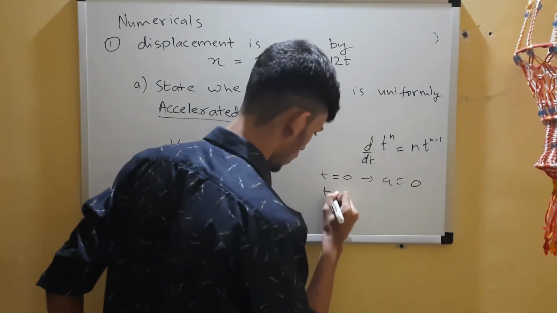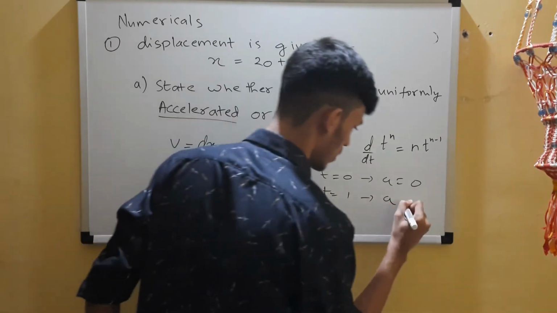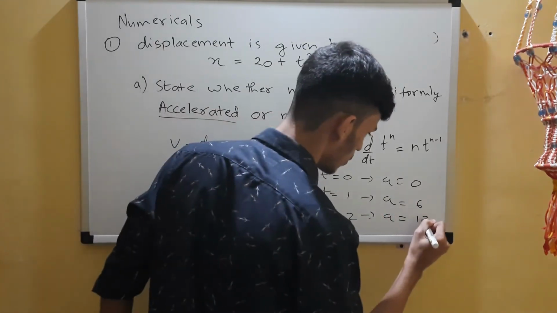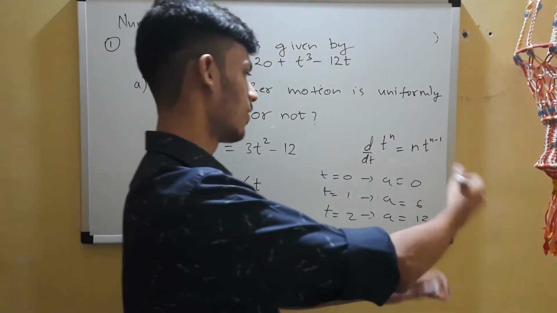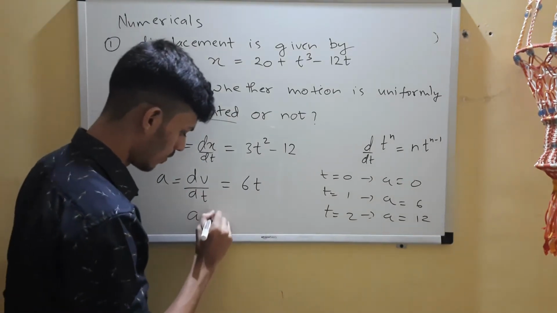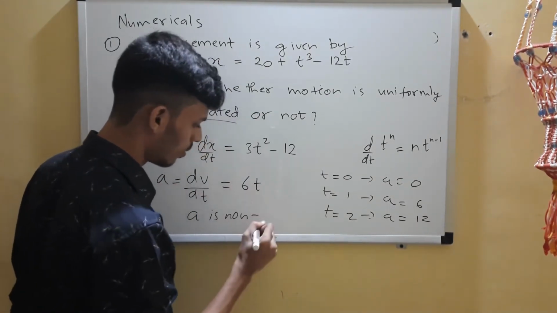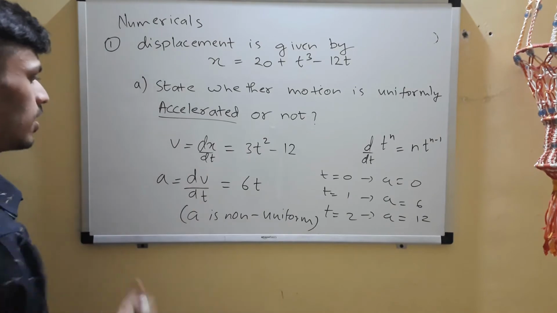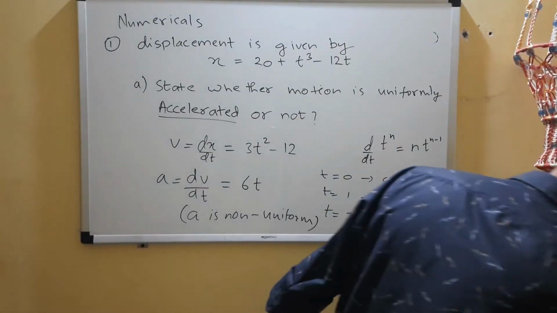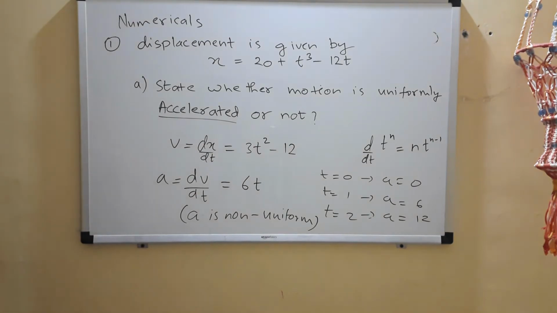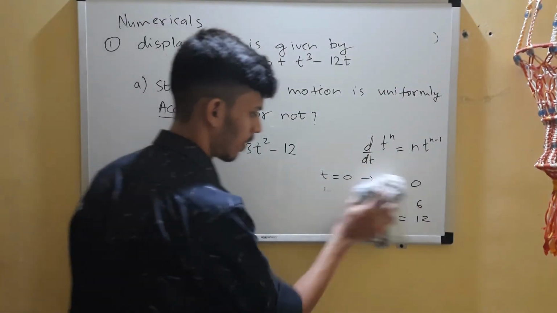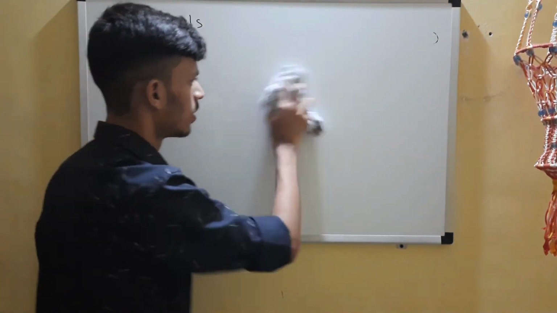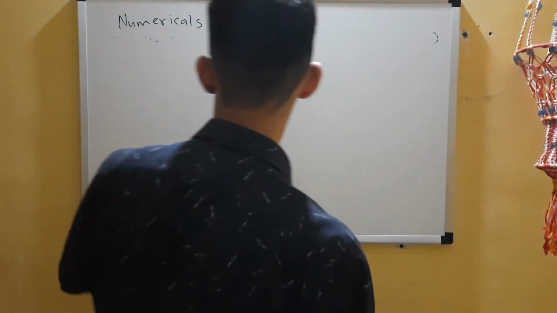If t equals 1, a is 6. If t equals 2, a is 6 twos are 12. So you can see that it's varying, right? It's varying with respect to time. So a is non-uniform. You can conclude it from here also. Looking at the equation, you can see that it varies with respect to time. So it was an easy question just to check your knowledge. Now we'll go to some good questions. This was basically a brush up.